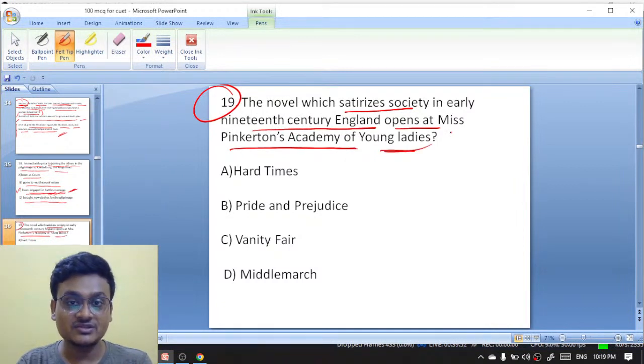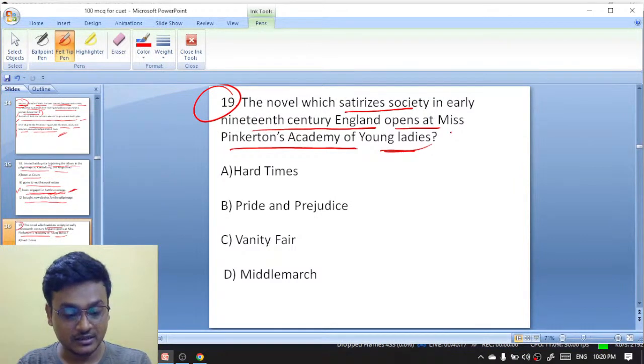Was it Hard Times, Pride and Prejudice, Vanity Fair, Middlemarch? Which of these novels open with Miss Pinkerton's Academy of Young Ladies? Exactly, Pragati, got it. I had your answer.